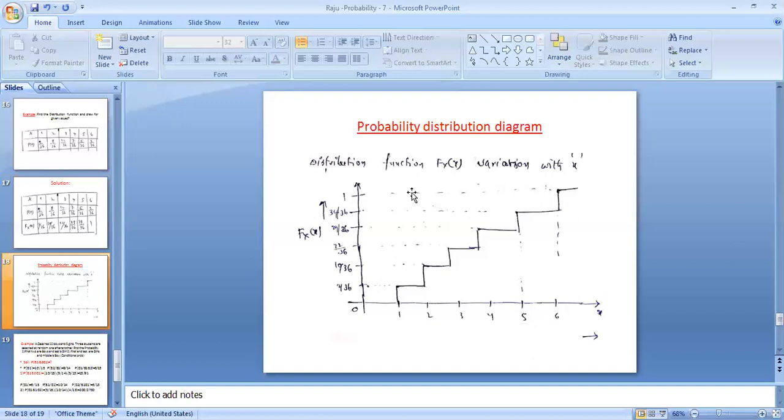You can draw the distribution function like this. At 1 the value is 2 by 36, at 2 the value is 10 by 36, at 3 the value is 22 by 36, at 4 the value is 29 by 36, and at 5 it is 34 by 36. At 6 the CDF value is 1. So like this you can represent the probability distribution diagram. Thank you.